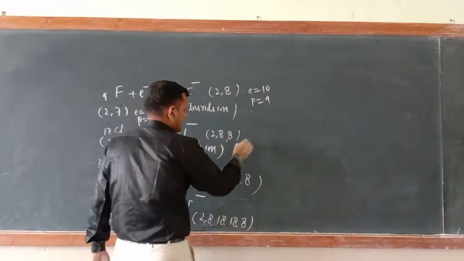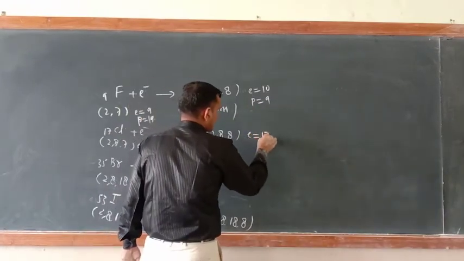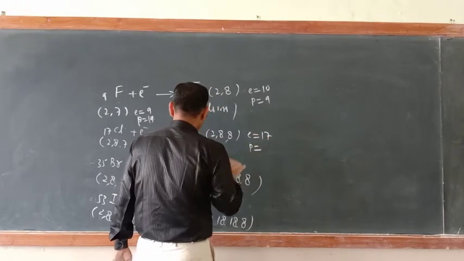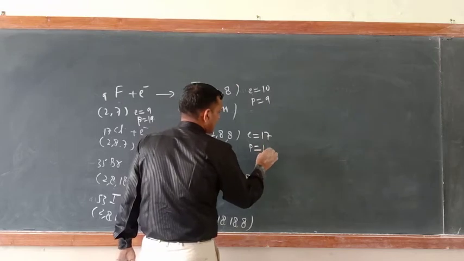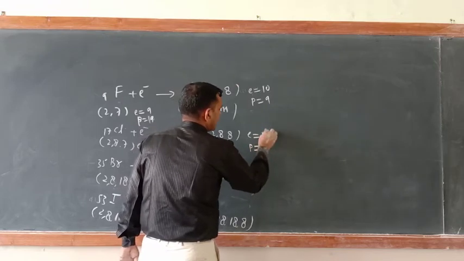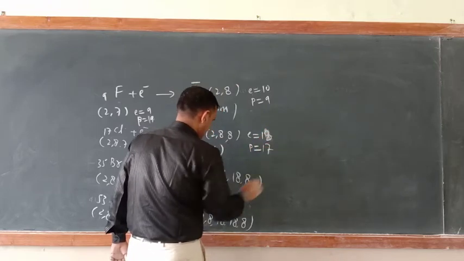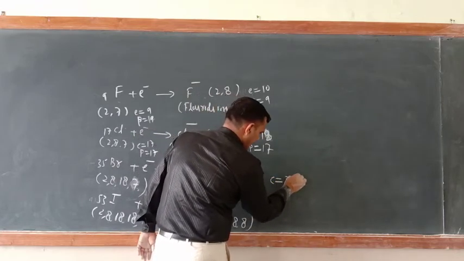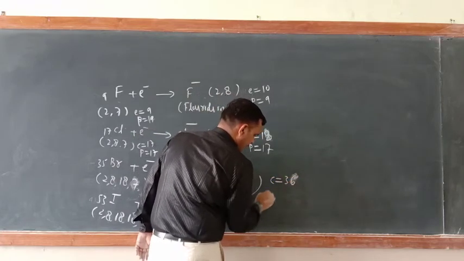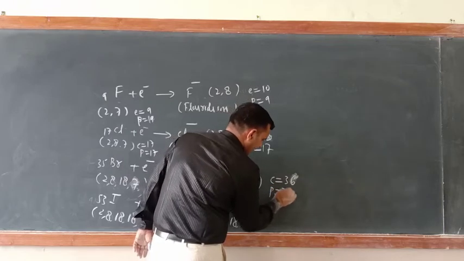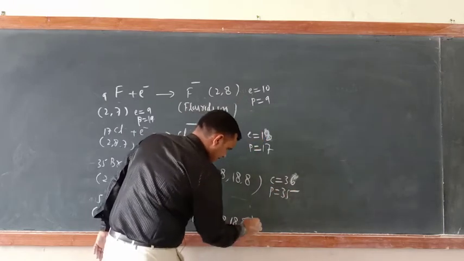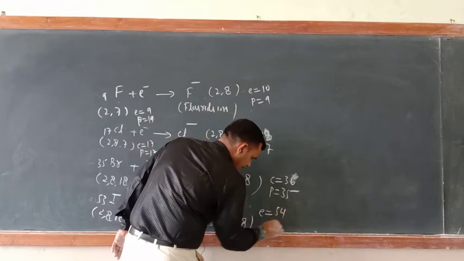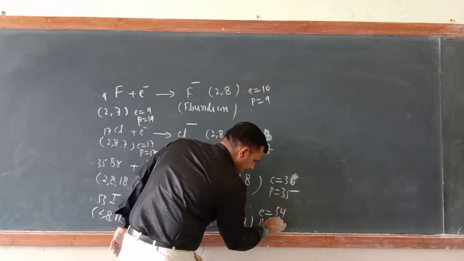Same is the case here: E equal to 18 and P equal to 17. What about this case? E equal to 36 now, and P equal to 35. What about here? E equal to 54 and P equal to 53.